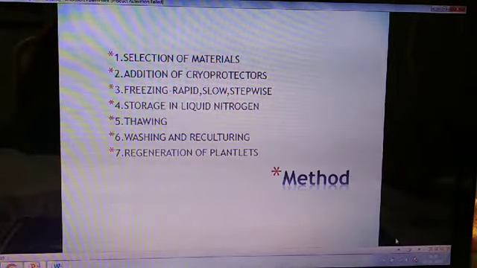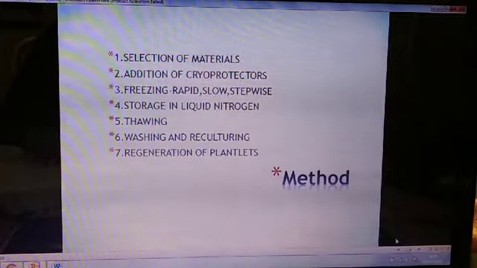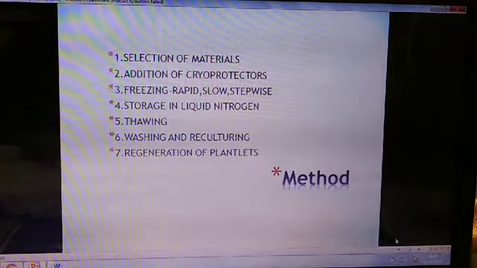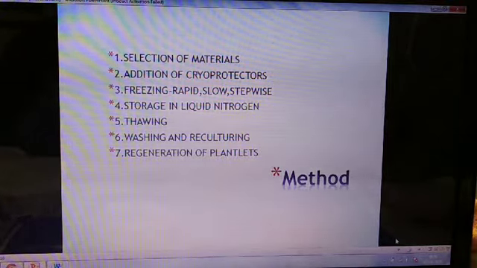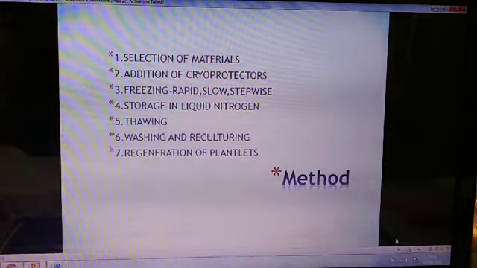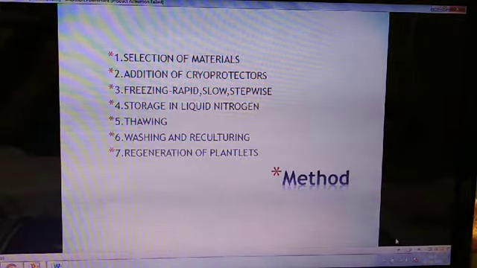The cryoprotectants used are DMSO, dimethyl sulfoxide, sucrose, glycerol, and proline. Among these, DMSO is an excellent cryoprotectant because it has a low molecular weight. It is toxic only at high concentration, it is very permeable into cells, and easily washable.